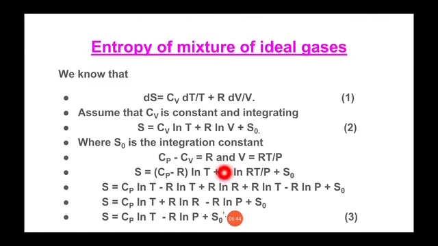Now, simplification of this equation. First, we multiply ln T with both the terms. So it will be Cp ln T minus R ln T plus R ln R plus R ln T minus R ln P plus S0.